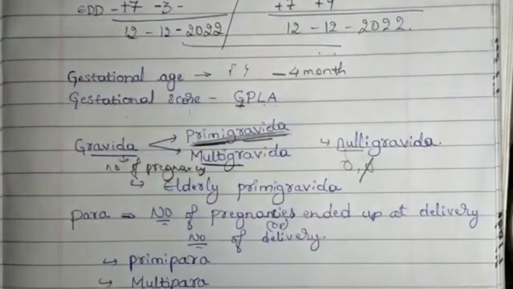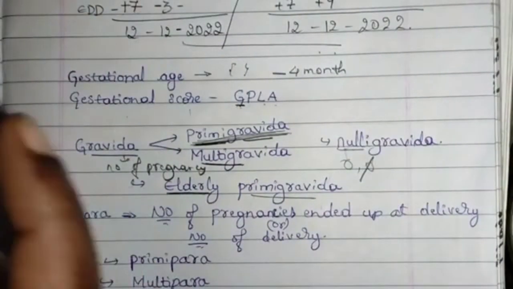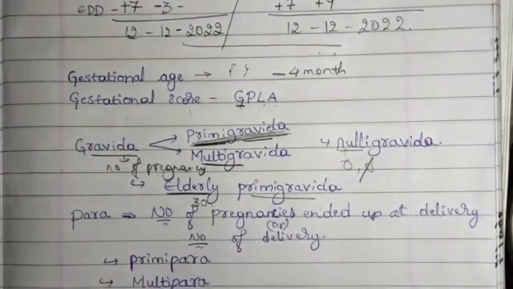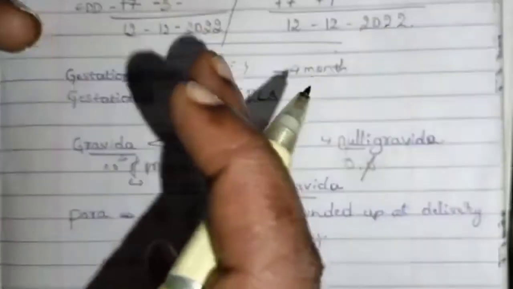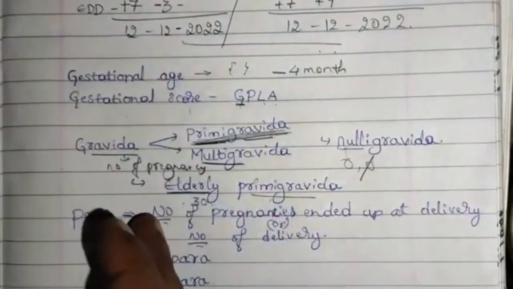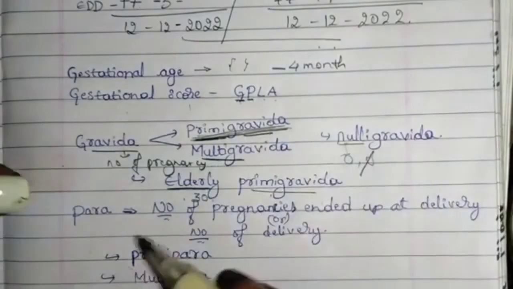Next, elderly premigravida. Premigravida is first pregnancy. First time the woman is pregnant. Elderly in the sense it is indicating the age. If the woman is more than 30 years old, then that person is indicated as elderly premigravida. If the woman is getting pregnant for the first time and her age is above 30, then that is known as elderly premigravida.